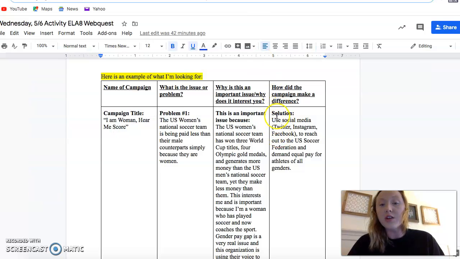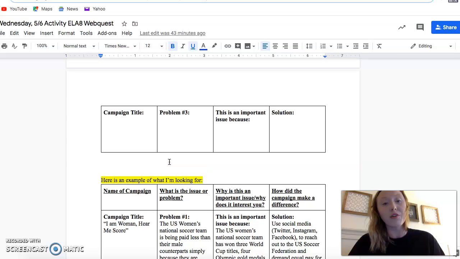So the solution would be to use social media, Twitter, Instagram, Facebook. I would even almost debate on putting Snapchat in there, to reach out to the U.S. Soccer Federation and demand equal pay for all athletes of all genders. Okay, so that would be a solution to our problem of getting paid less. So there's our example for today.